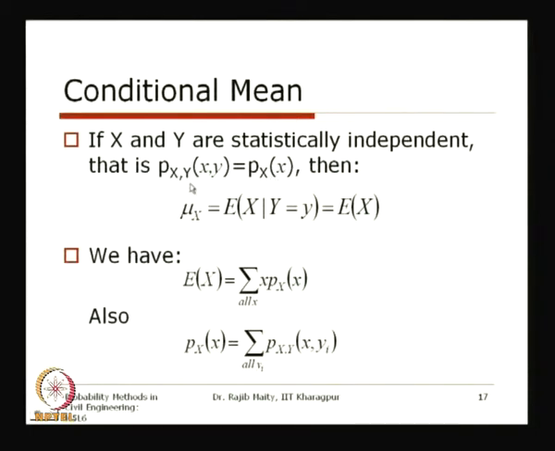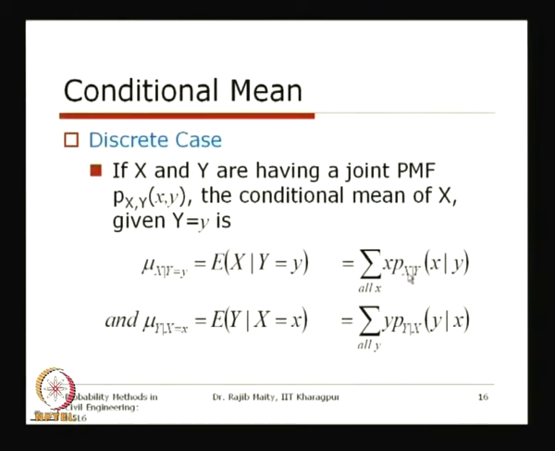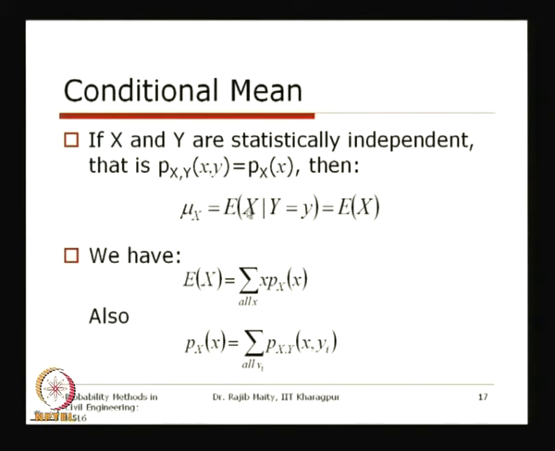So this probability of x given y, if we replace it with px of x in the previous equation, because these are statistically independent, then x multiplied by px of x for all feasible x is nothing but the expectation of x. That is why it is written that mu x, the expectation of x given y, equals the expectation of x only.